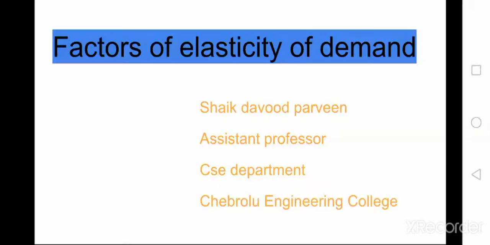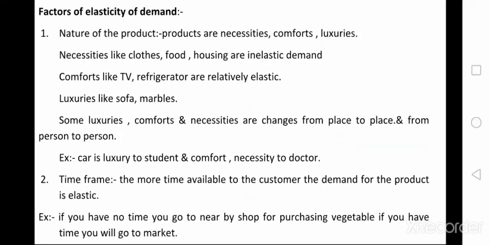Factors of elasticity of demand. What are the factors for elasticity of demand? In the last class we discussed the first factor of elasticity of demand, that is the nature of the product. The products are divided into three types: necessity goods, comfort goods and luxury goods. Depending upon the nature of the product, the demand for the product is elastic or inelastic.